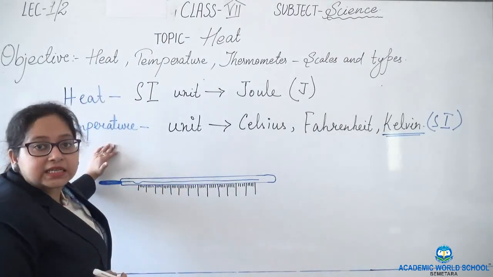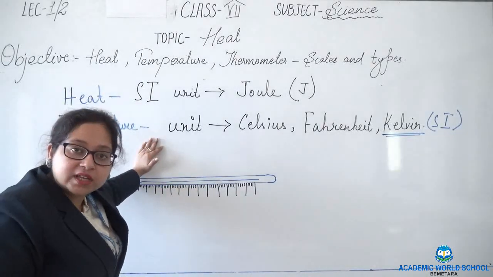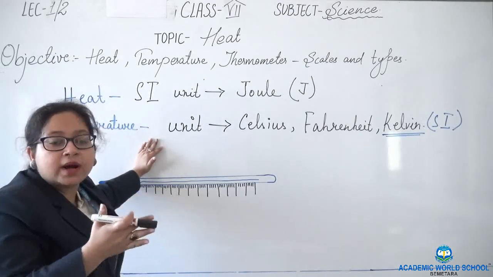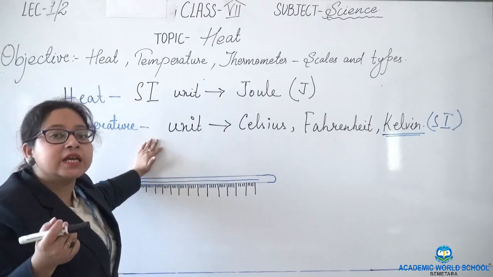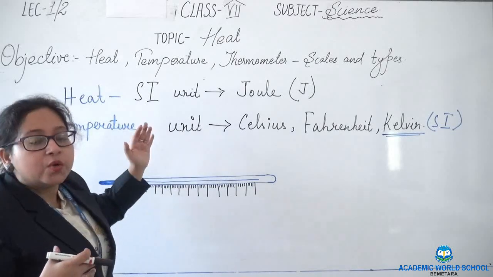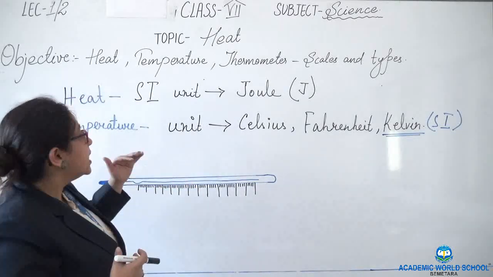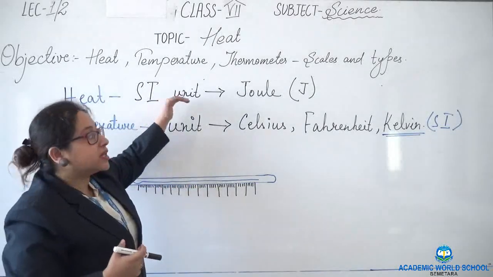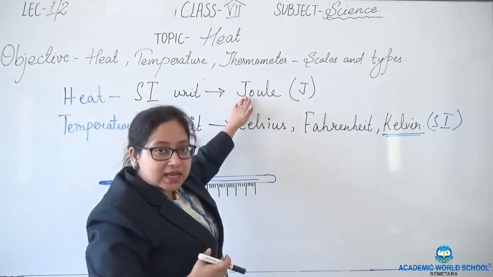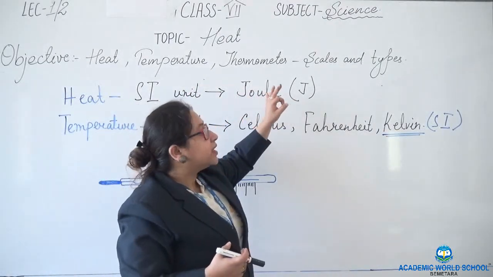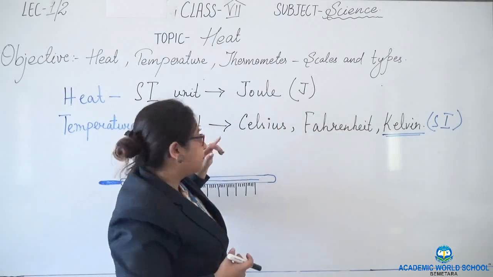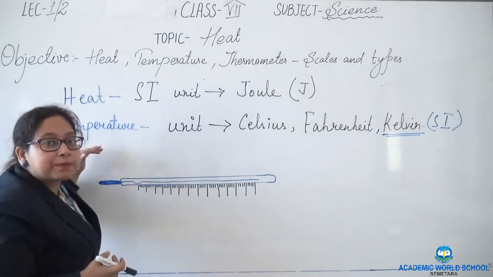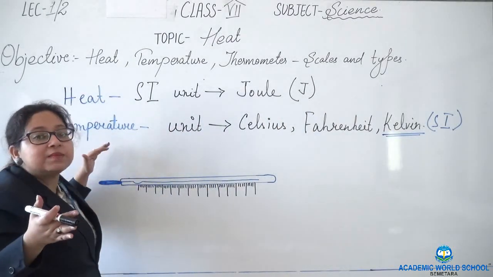So what is heat? Heat is a form of energy which flows from one body to another and it gives us a sensation. When we measure heat, the unit that we use is joule. It is the SI unit and it is denoted as J. Followed by heat comes temperature.